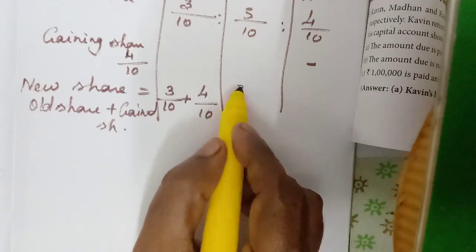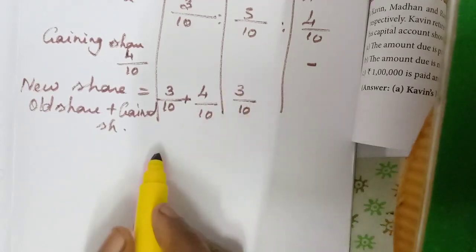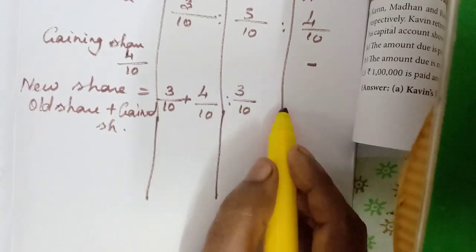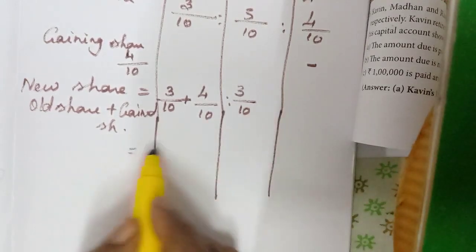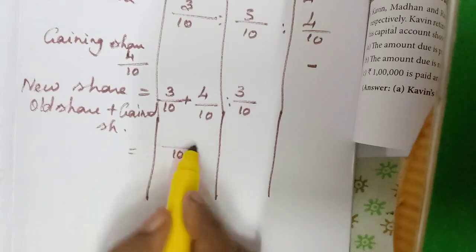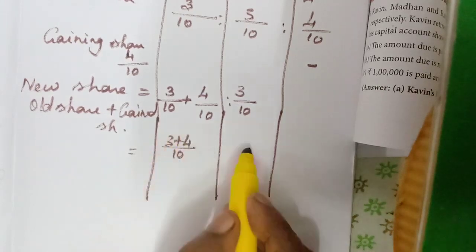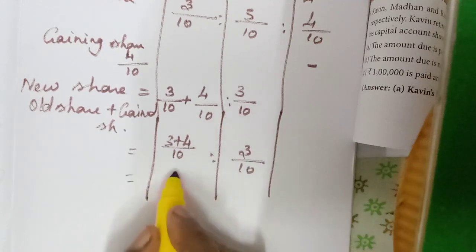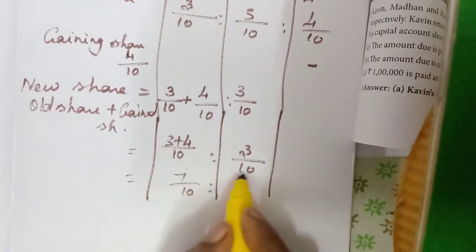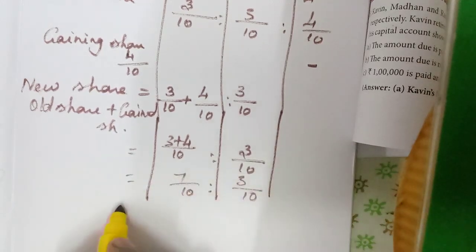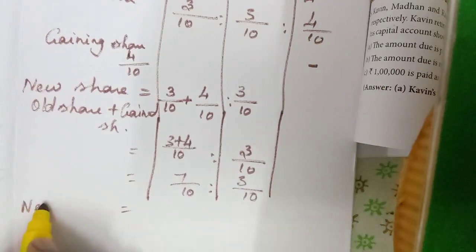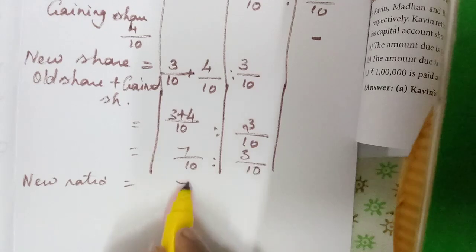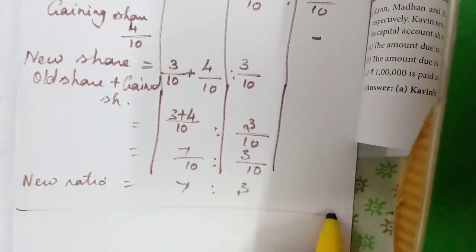Sumati remains 3/10. LCM is the same, 3 plus 4, so 7/10 and 3/10. So what is the new ratio? New ratio is 7:3.